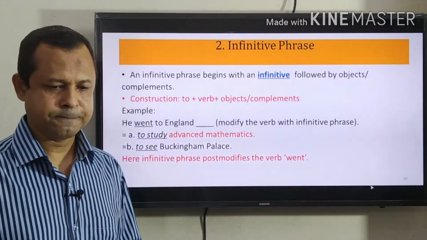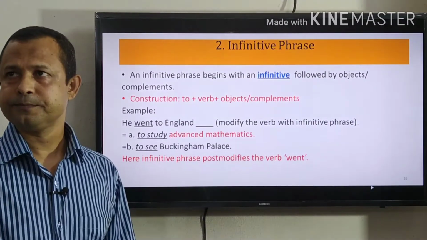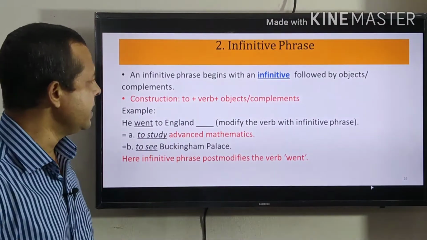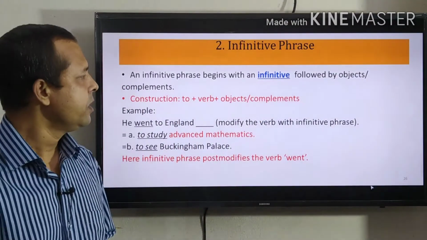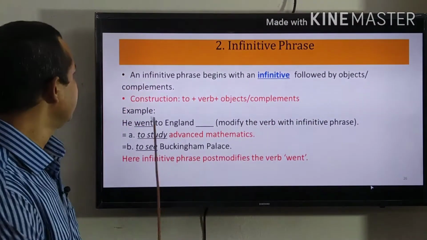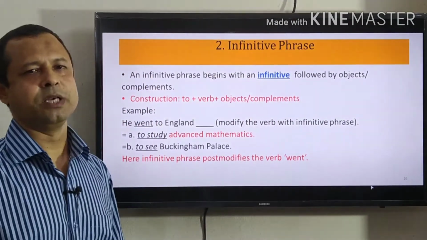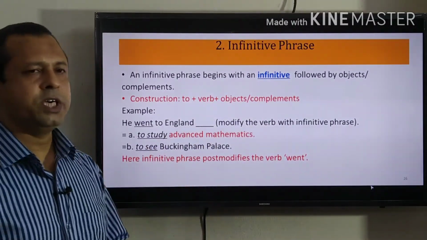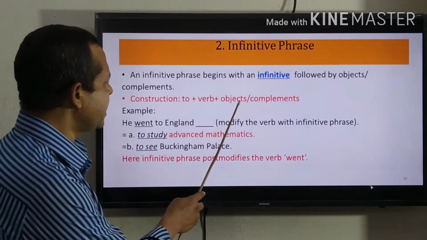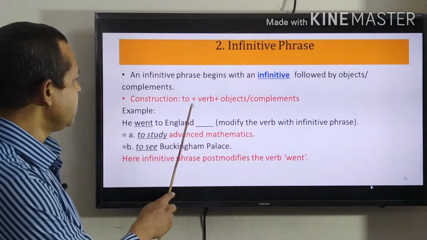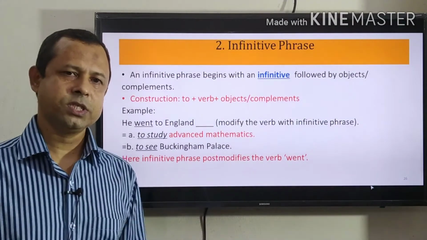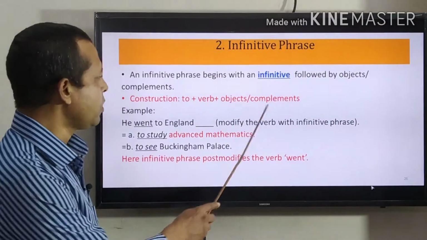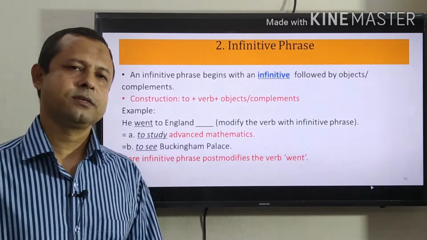Now, let us see infinitive phrase. An infinitive phrase begins with an infinitive followed by objects or complements. Here is also the same thing. Infinitive and infinitive phrase. To construct infinitive phrase, you have to use extra objects or complements. To plus verb as an infinitive we are using, and to make a phrase you have to use extra objects or complements to make it a phrase.